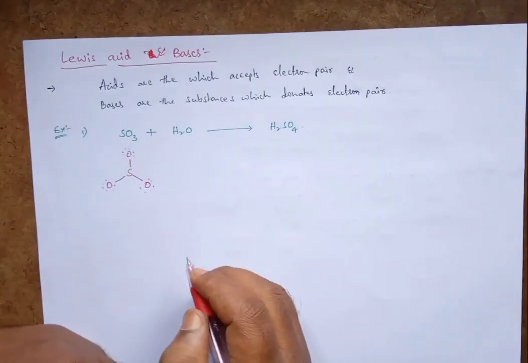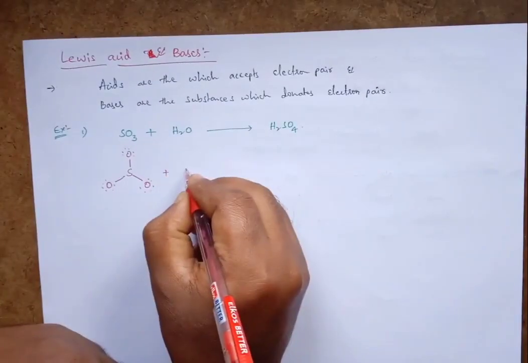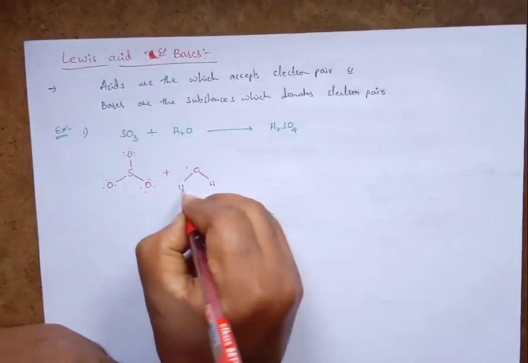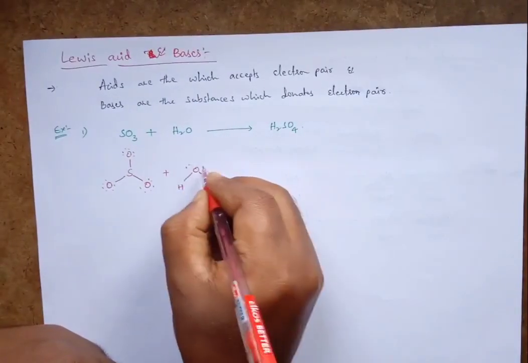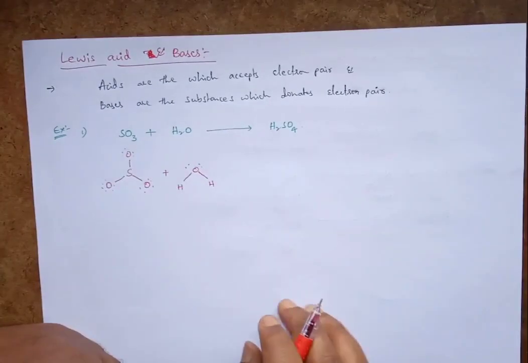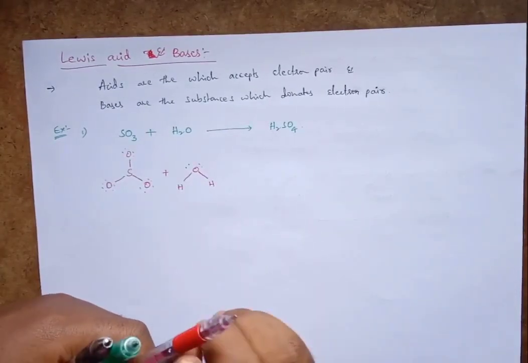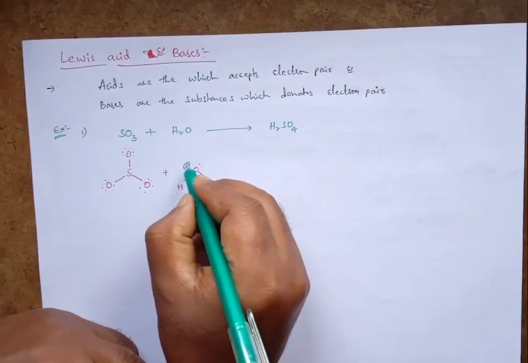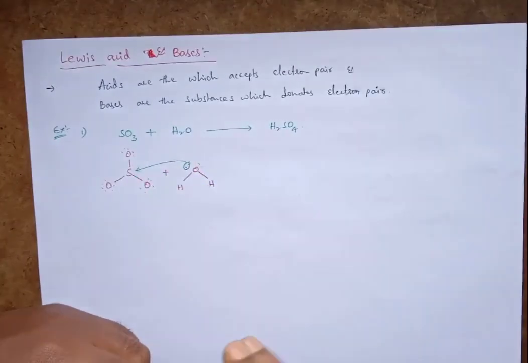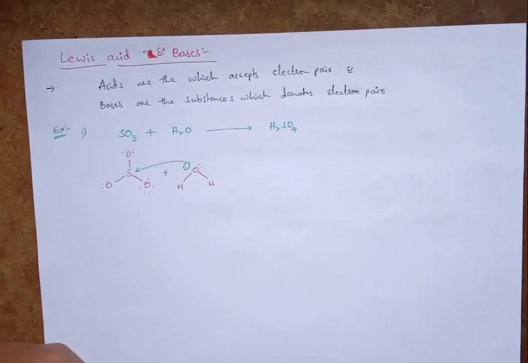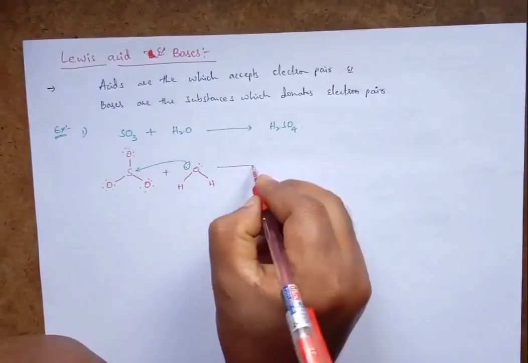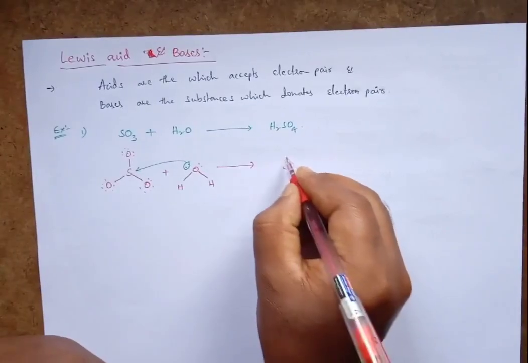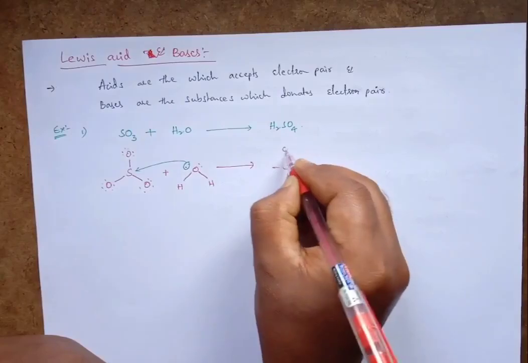Among these, one lone pair is donated to sulfur trioxide to form sulfuric acid in this structure.